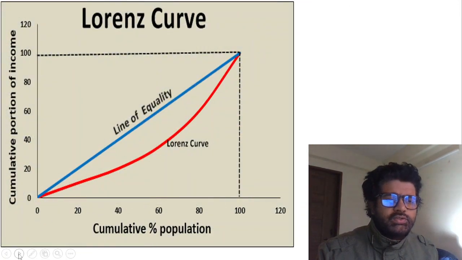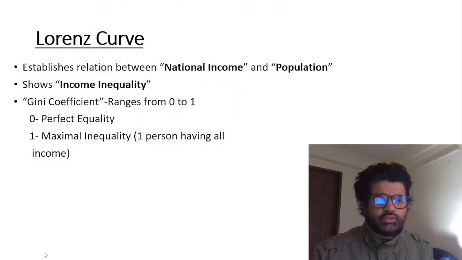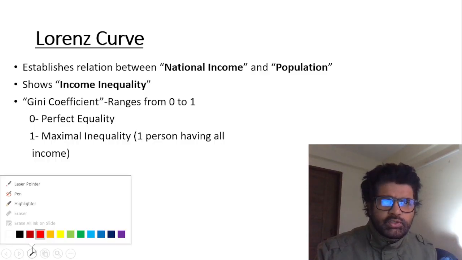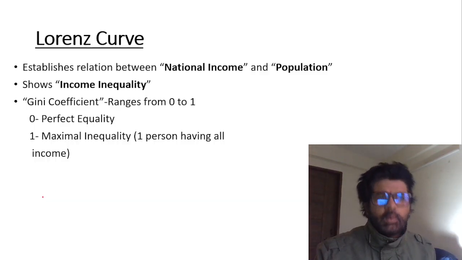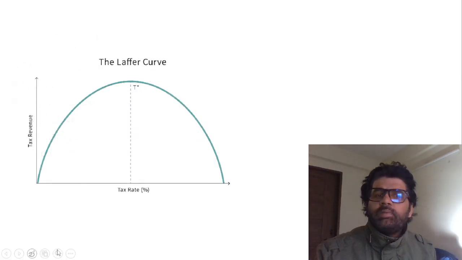So this is what the Lorenz curve is telling you here. Now let's solve some questions. The Lorenz curve establishes a relation between national income and population. We have discussed this. You can revise whatever I have told you. You can convert it into percentage terms also. The Laffer curve: tax revenue and tax rate, we have talked about that as well.